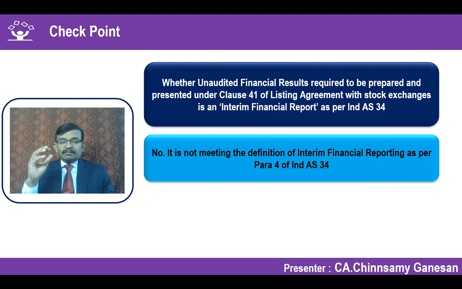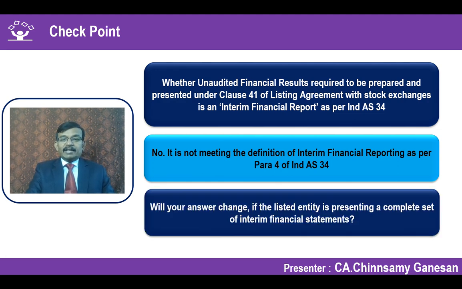Whatever you are doing with respect to recognition of an income or expenditure or any fair value changes should be in accordance with the Ind AS 34 prescription. Disclosures and the presentation format will be in accordance with the listing agreement. So, an interesting answer: unaudited results published in accordance with the listing agreement are not an interim financial report because they do not meet the definition of interim financial reporting as per para 4. But the recognition and measurement principles have to be followed.